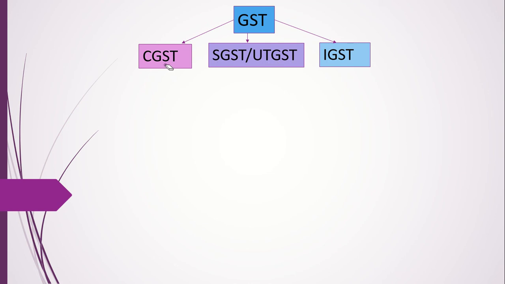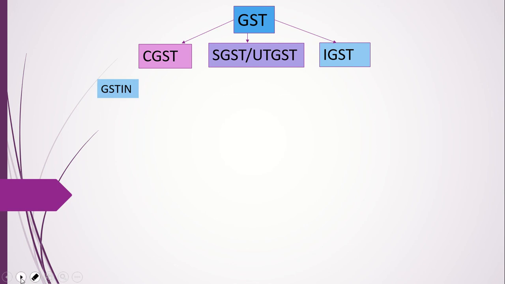Now, CGST and SGST apply when the transaction has happened within the same state, inside Maharashtra. But when any transaction or transport happens between two different states, if something comes from Delhi to Maharashtra or Punjab to Maharashtra, that is an interstate transaction, so that time we have IGST. IGST we don't have to study this year, at least in your syllabus it is not given, but just to understand what is IGST.